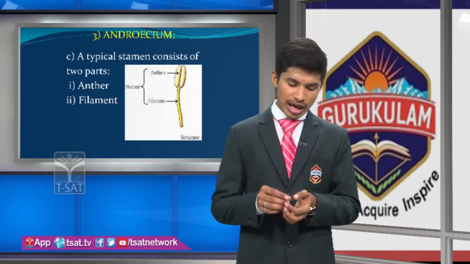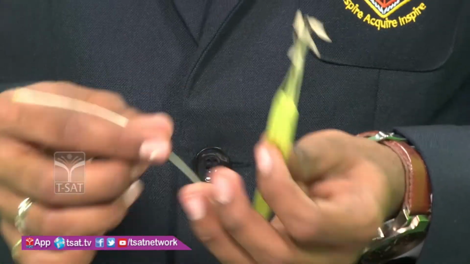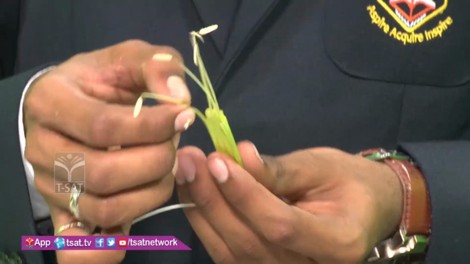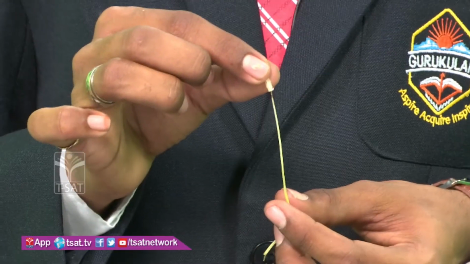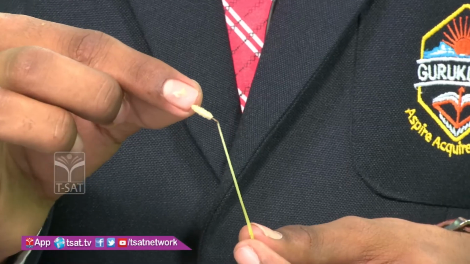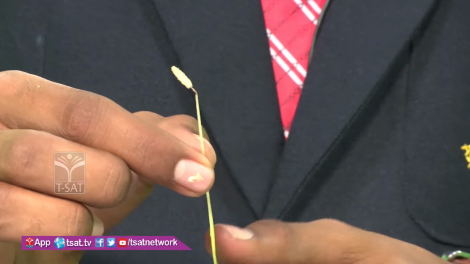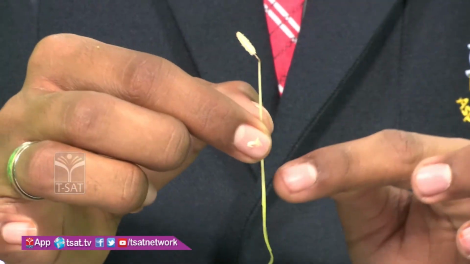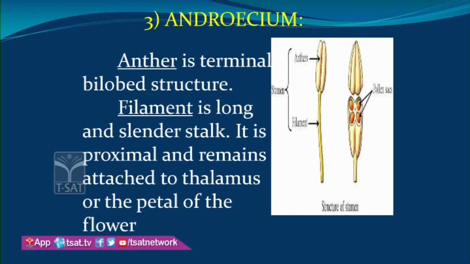Next, a typical stamen. Let us see it in the datura flower. This is a stamen and each stamen consists of two parts. Are you observing here? This is an anther and this is a filament. This total is called a stamen. A stamen consists of an anther and a filament. Let us discuss the anther and filament in depth.